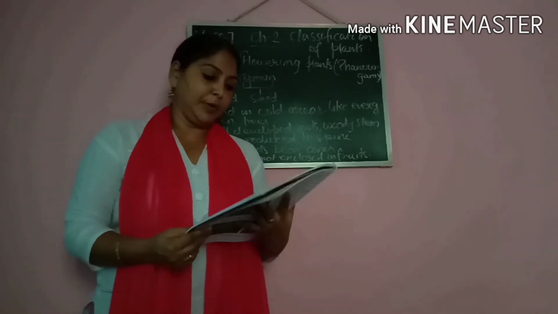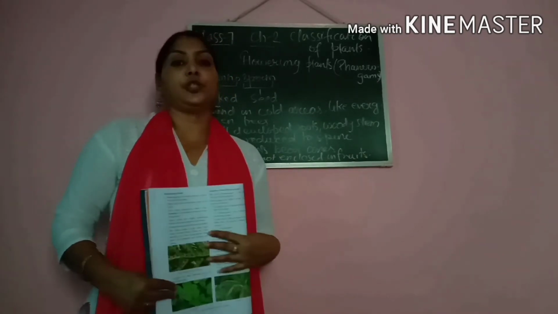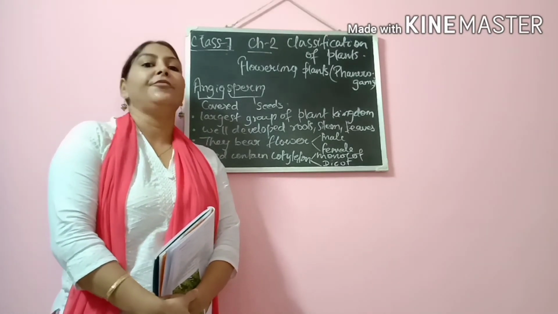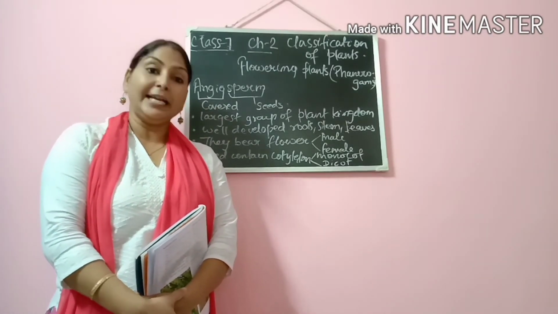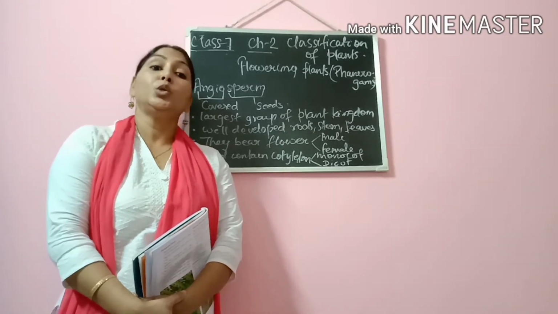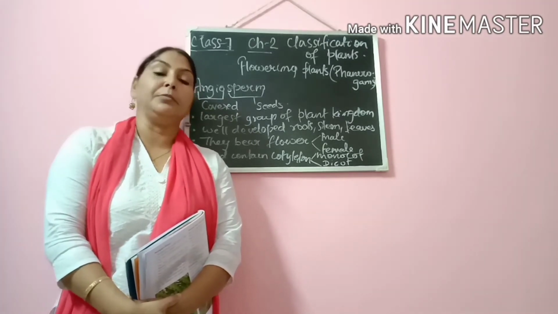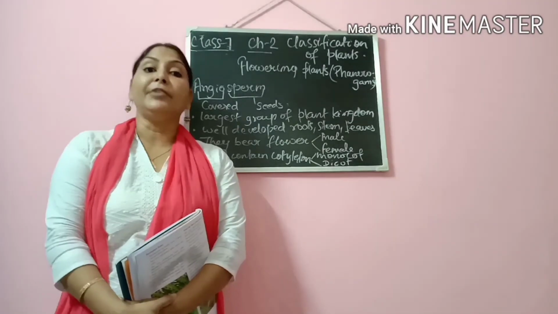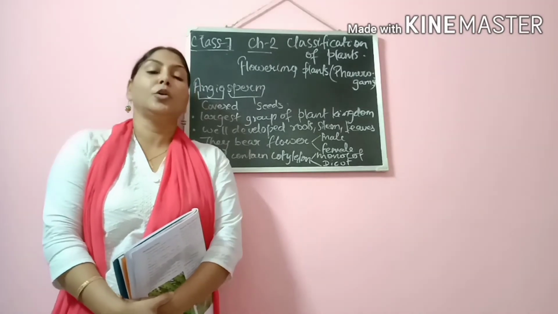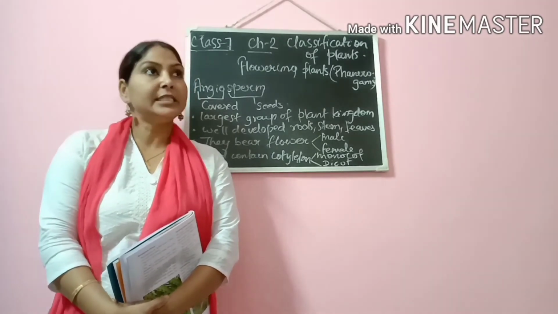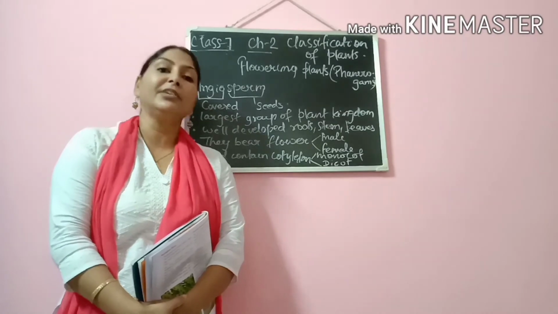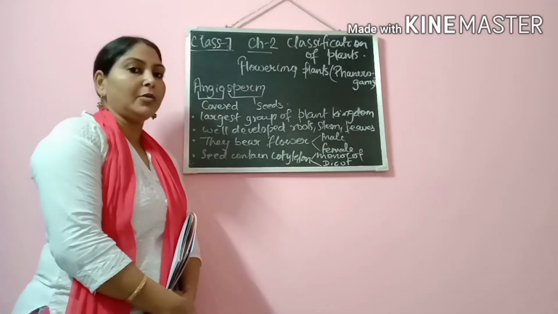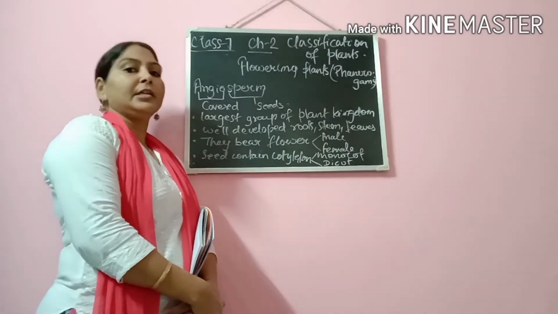Now I am going to discuss the next topic, that is angiosperm. Angiosperm is another classification of flowering plants. This word is made up of two words, angio and sperm. Angio is a Greek word which means what? Covered. So in this group of plants, the seeds are covered. They are covered with the seed coat. So we are going to talk about the angiosperms and their features.